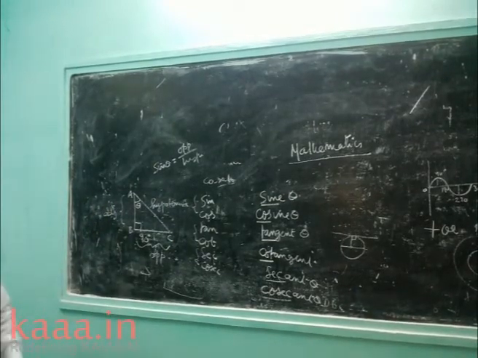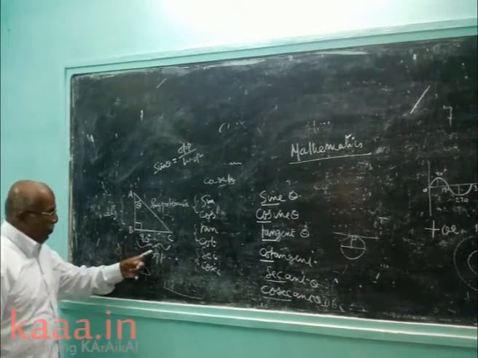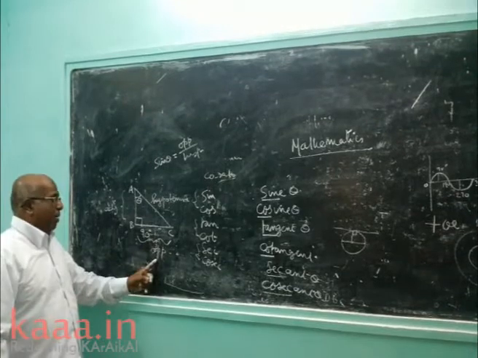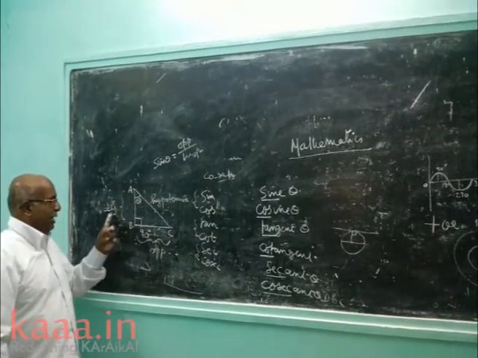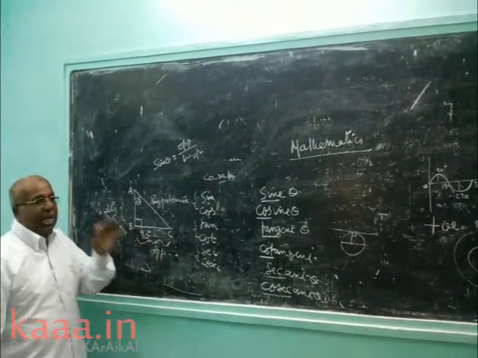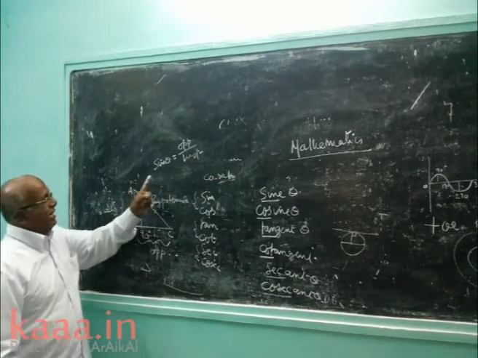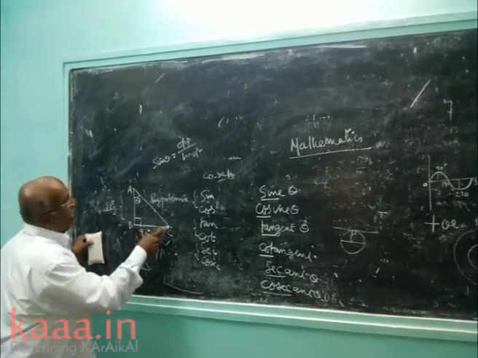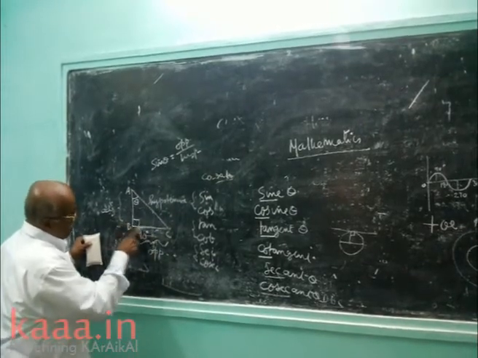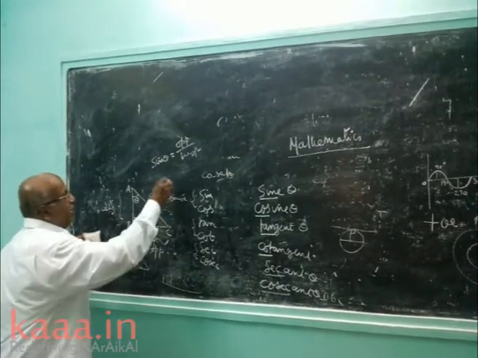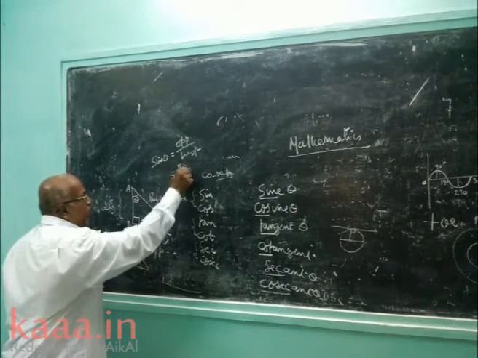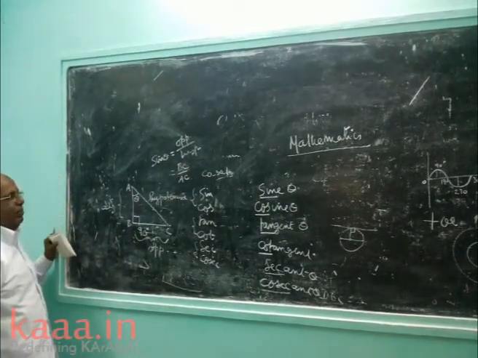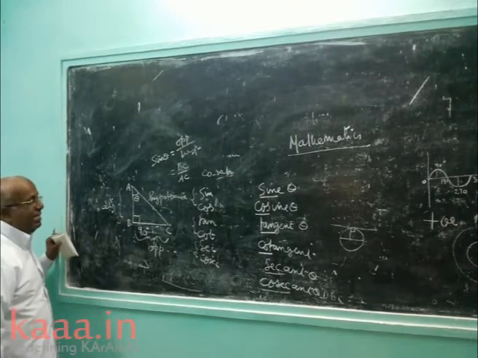Now there are 3 sides. BC is the opposite side, opposite to this angle. AB is the adjacent side. AC is the hypotenuse. Now what is sin theta? Opposite side by hypotenuse, that is BC by AC. Opposite side by hypotenuse is called sin theta.